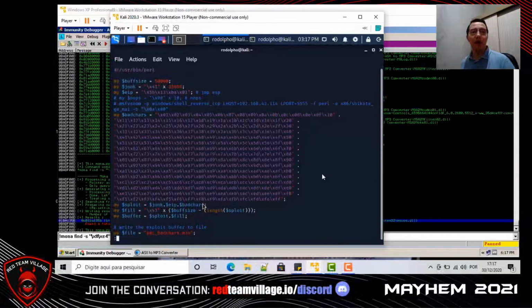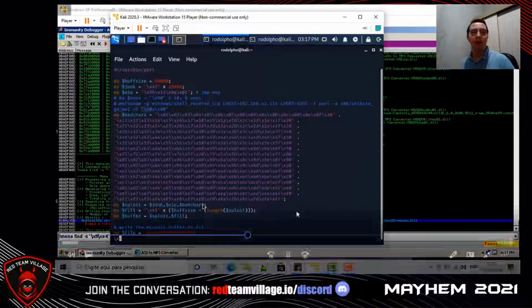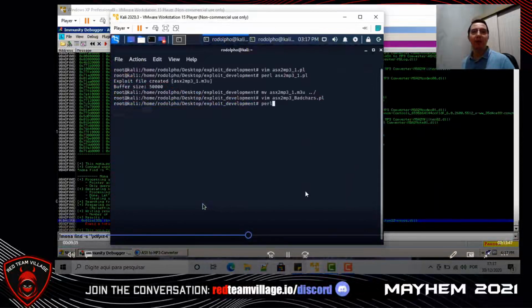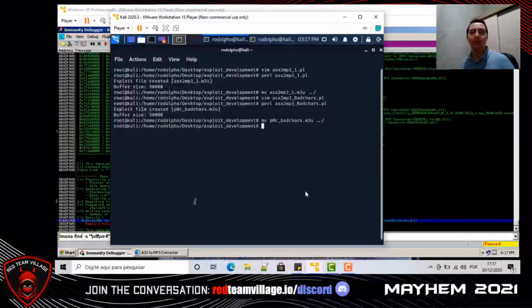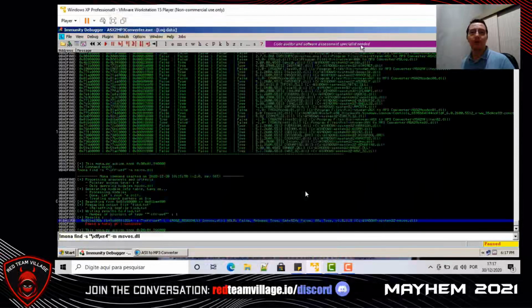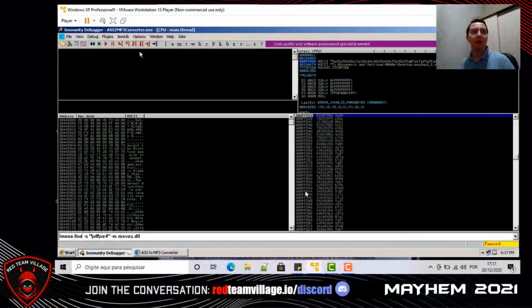So let's save our exploit code. Let's compile our exploit code. Let's move our compiled exploit code to our desktop. Let's restart our Immunity Debugger.